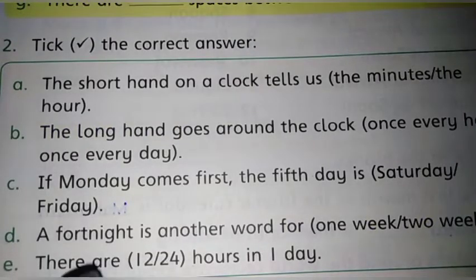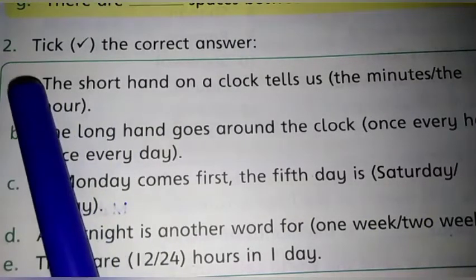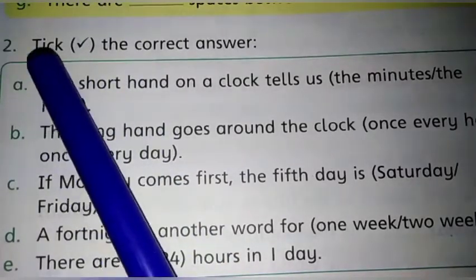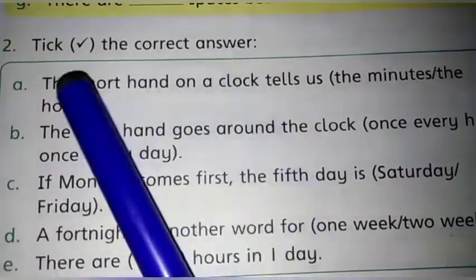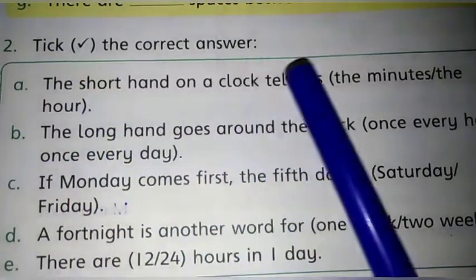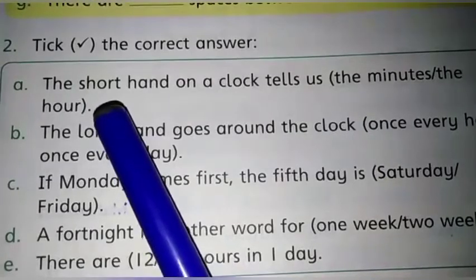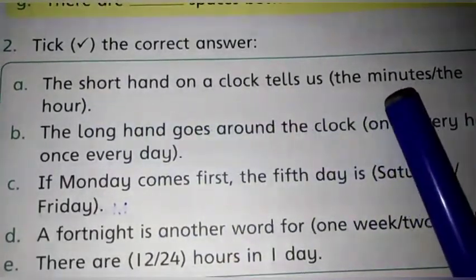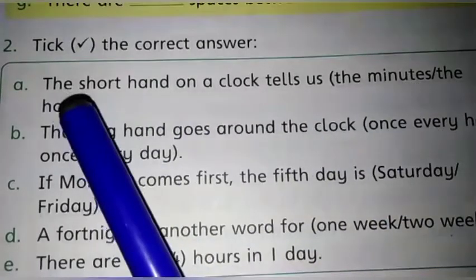Okay, my dear students, now we are going to do question number 2, once again from page number 152. The question is: tick the correct answer. Here are 5 statements, 1, 2, 3, 4 and 5. We will read the statements and put the sign of tick in the correct option. So read the statement carefully.